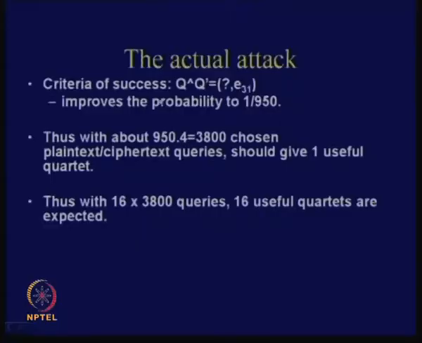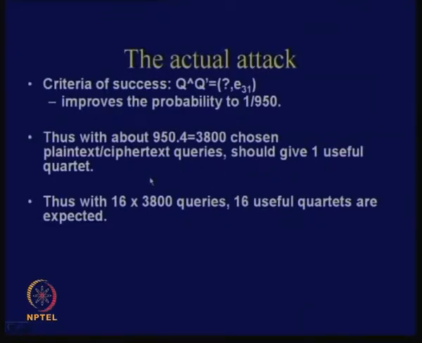So here, if my probability is 1 by 950, I should repeat this 950 times. In each of those trials there are 4 queries, so in total there are 950 into 4 queries, and if I do so many queries, I should get one useful quartet.